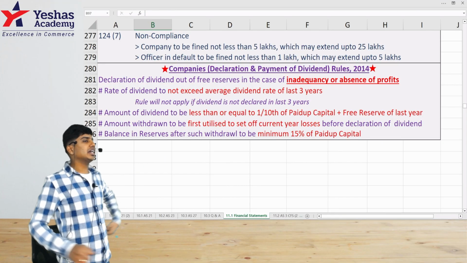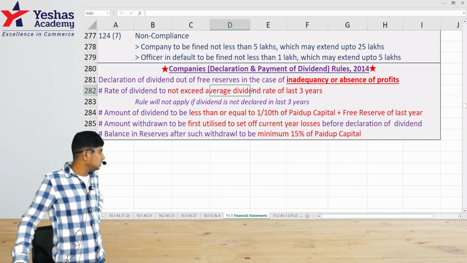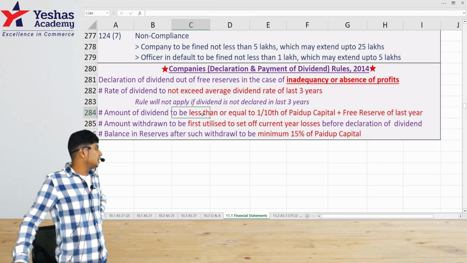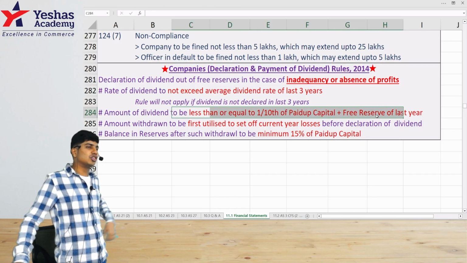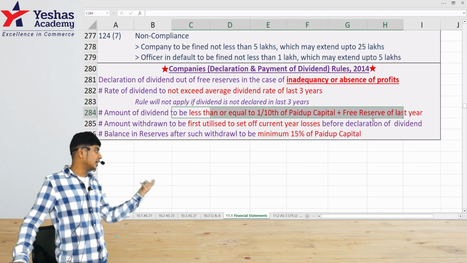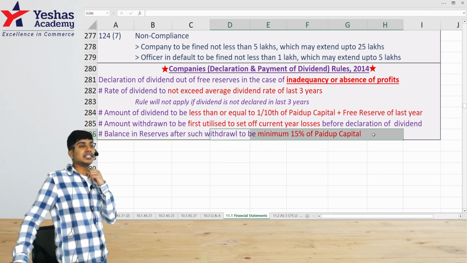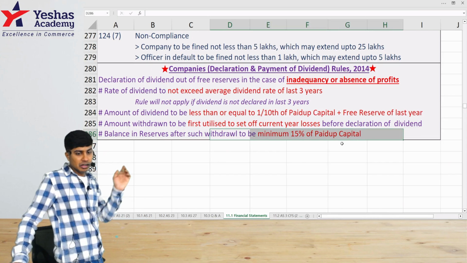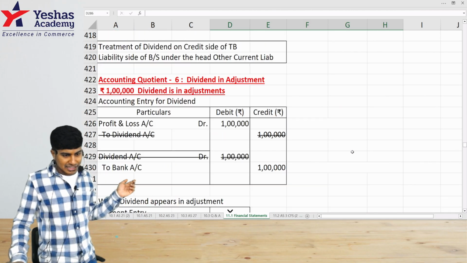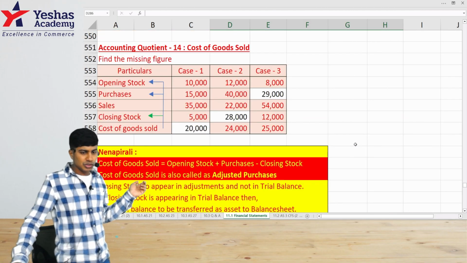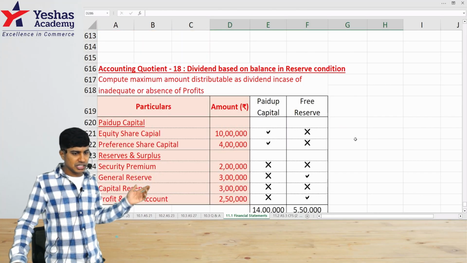Rate of dividend cannot exceed average of last 3 years. Amount of dividend should be less than or equal to 1/10 of paid up capital plus free reserves after deducting current year loss. And balance in reserves after utilizing it should be 15% of paid up capital. We had done questions also on this at the end. I'll show it to you. This is AQ. Anyways, the regular class notes is anyways there.